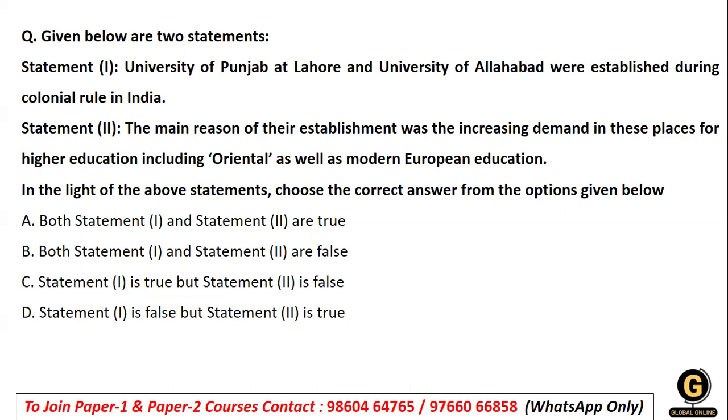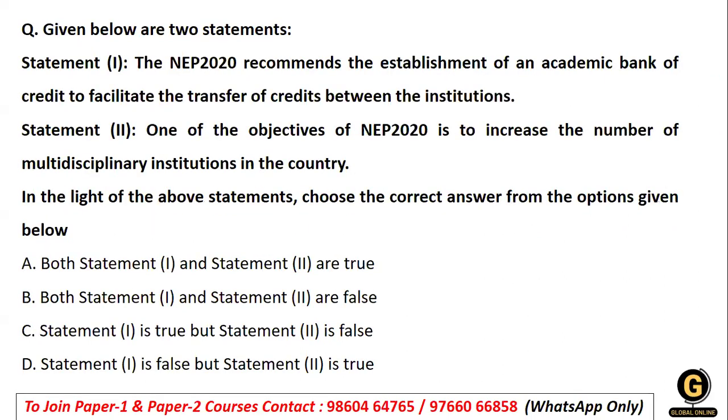So yes, when we see the topic, statement number 1 as well as statement number 2 are true. The University of Punjab and Allahabad were established during the colonial rule, and the reason was the demand in places for higher education, including the Oriental. It's not only higher education, but at the same time, Oriental and modern European education was also in demand, right? Now, coming to the next question.